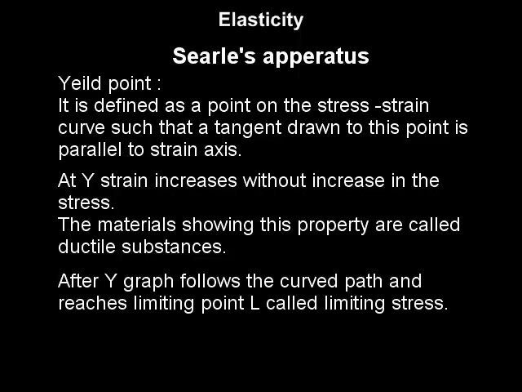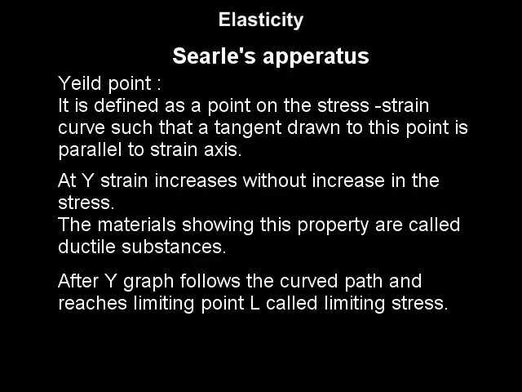After Y, the graph follows a curved path and reaches limiting point L. The stress at this point is called limiting stress. At this point, the wire gets contracted at one or two points along the length, or necks are developed in the wire.